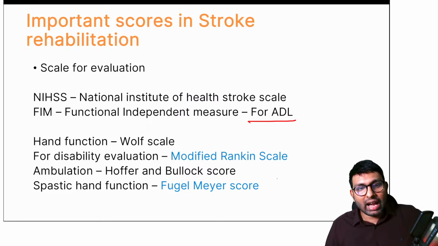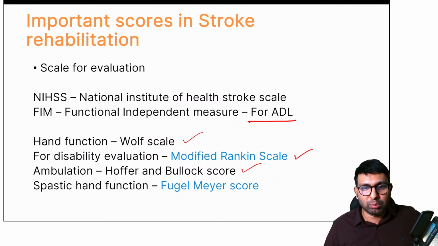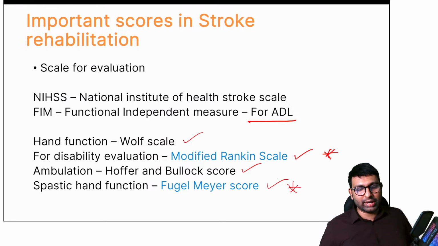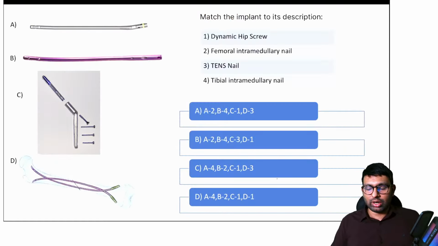Then for hand function, you have the Wolf scale. For disability evaluation, the modified Rankin scale. Ambulation is assessed by the Hoffer and Bullock score, and spasticity and hand function by Fugl-Meyer scoring. So these two are important. If you can't remember any of them, at least remember these two. These are newer concepts that you have to remember.